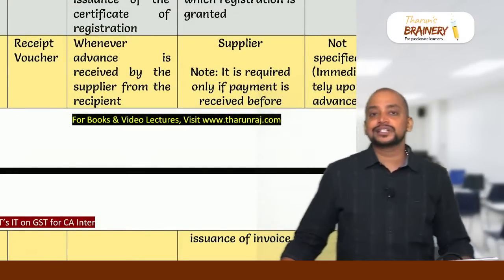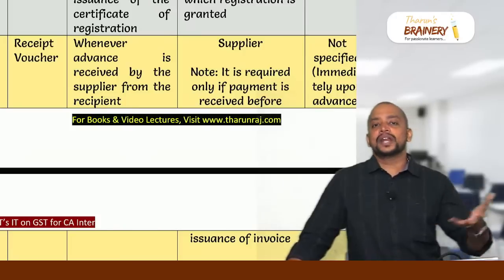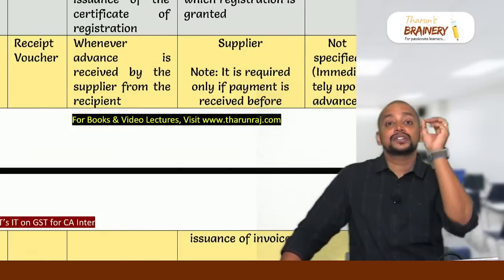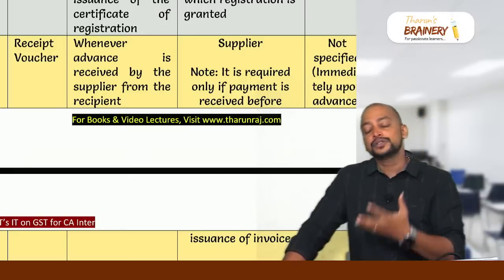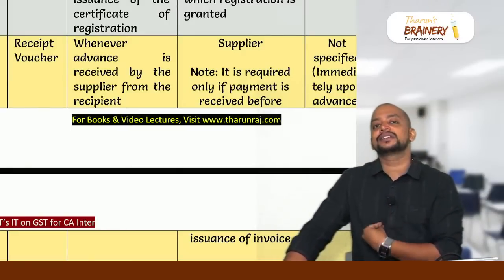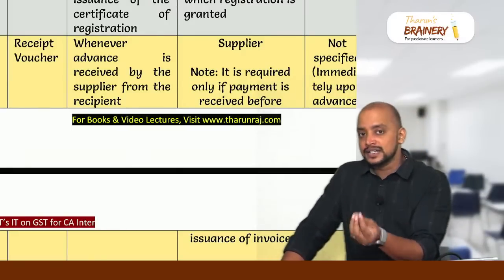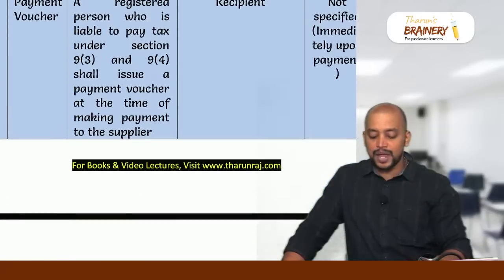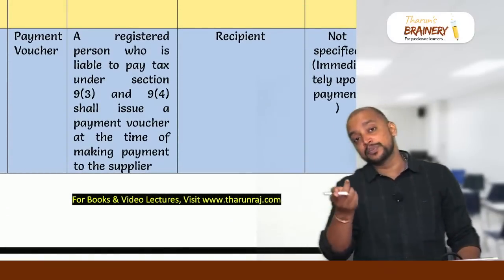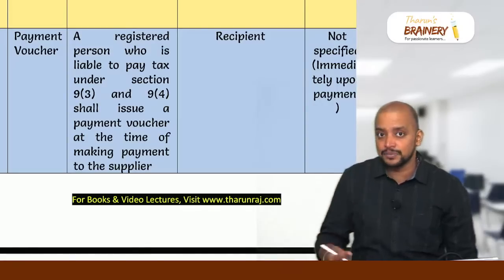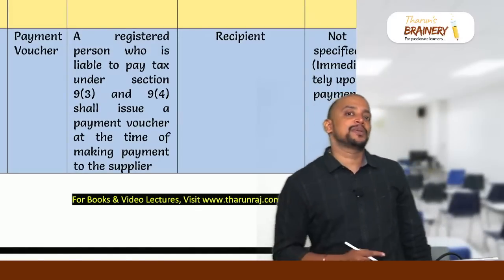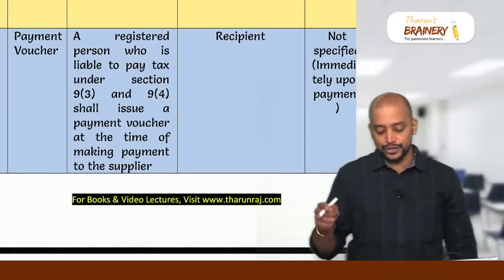And then receipt voucher. So a receipt voucher is a document that is given by the supplier to the recipient when? Whenever the supplier receives an advance. What is called an advance? Any amount that is received before preparing the invoice is known as advance. So in case of advance, the supplier will be giving a receipt voucher to the recipient evidencing receipt of advance. And then payment voucher. Payment voucher is given by the recipient to the supplier, that is in case of a transaction covered under RCM. So whenever the recipient makes payment to the supplier, the recipient has to give this document, payment voucher, to the supplier.